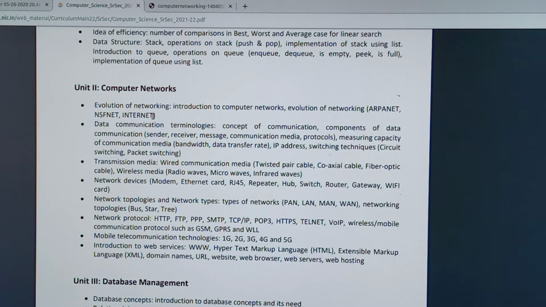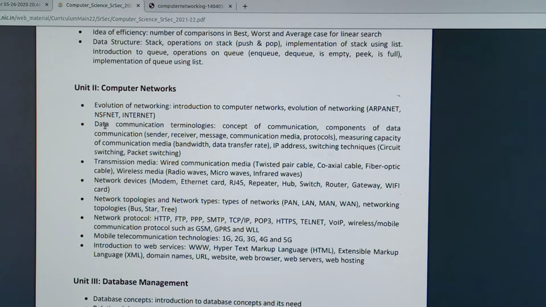First we need to study the evolution of networking, then the introduction to computer network, what we mean by computer networking, and the evolution of networking: ARPANET, NSFNET, internet, like that. In plus one we already studied one figure of the evolution of networking. The same figure we also need to study in 12th class.